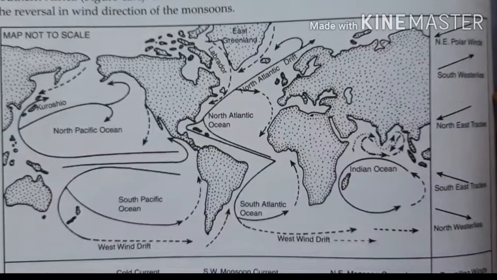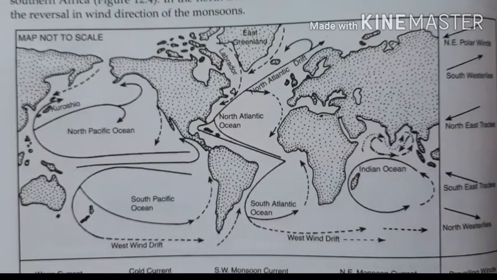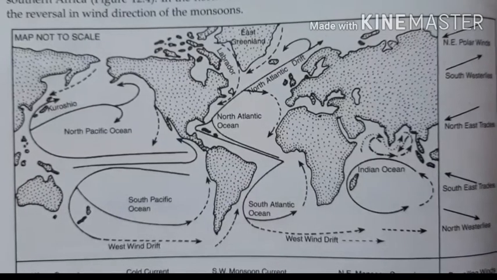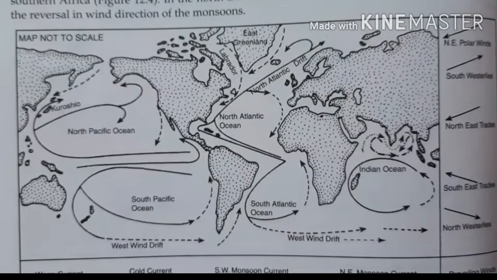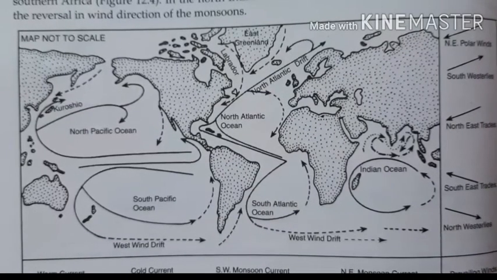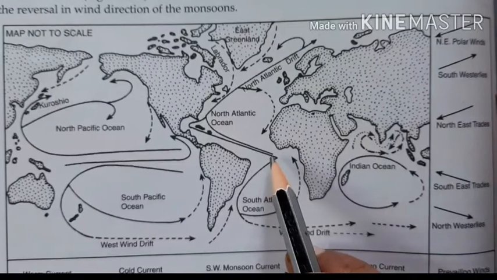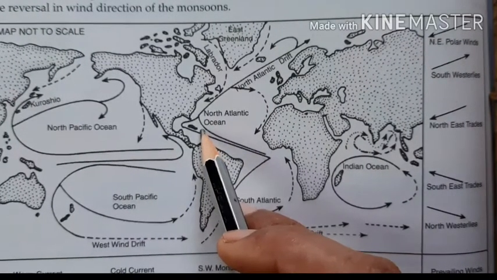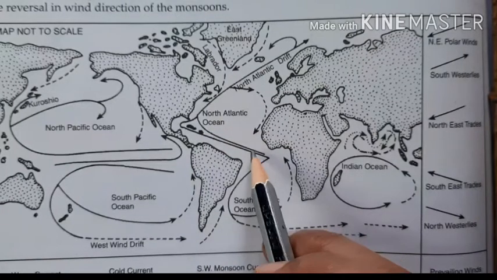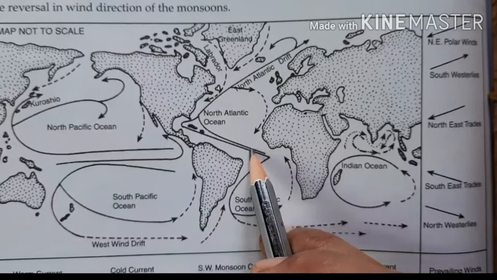In this map, you can watch the direction of the ocean currents, and on the right side the direction of the polar winds is also given. So here, the currents moving in the Atlantic Ocean, we can discuss that. This is the North Atlantic Drift, originating from here as an ocean current, the equatorial ocean current.